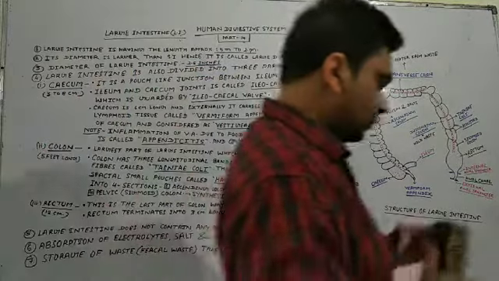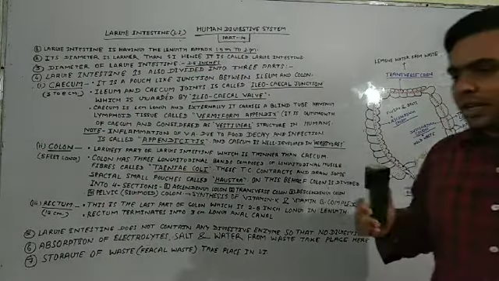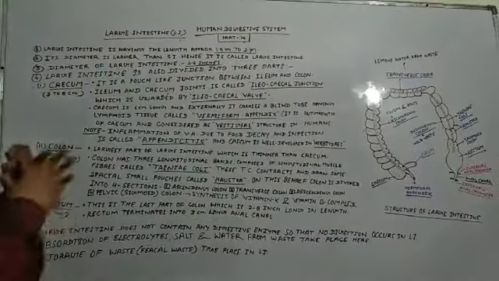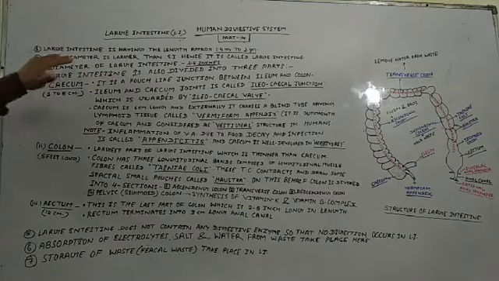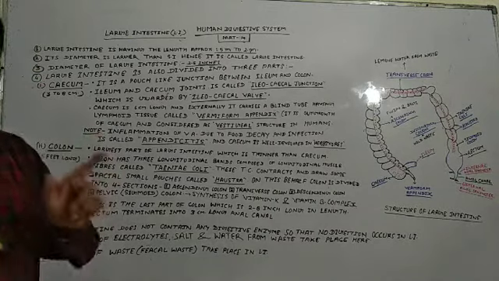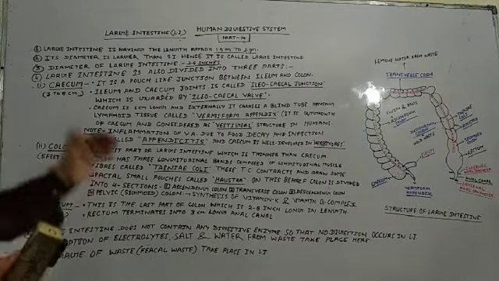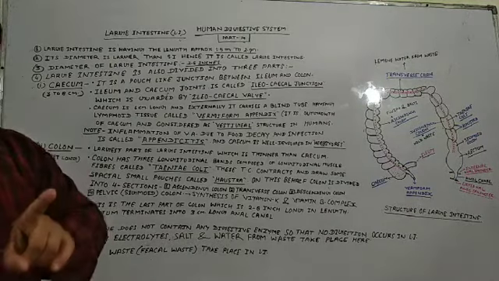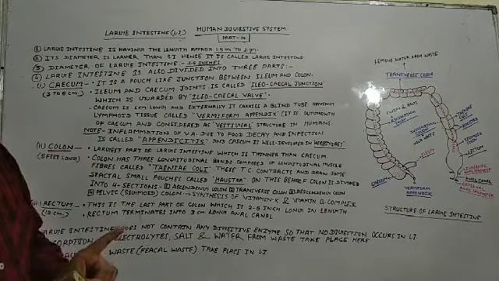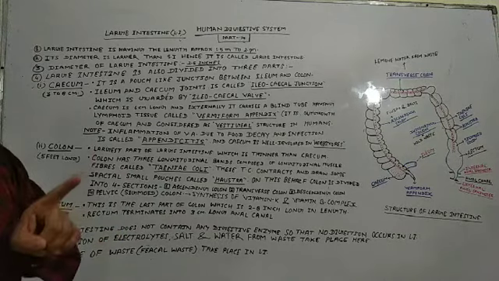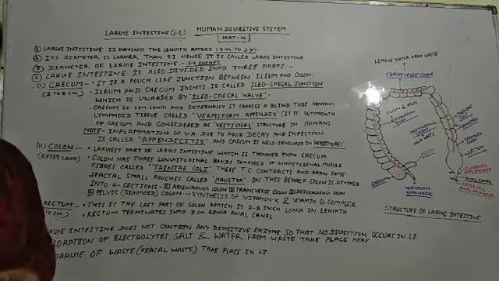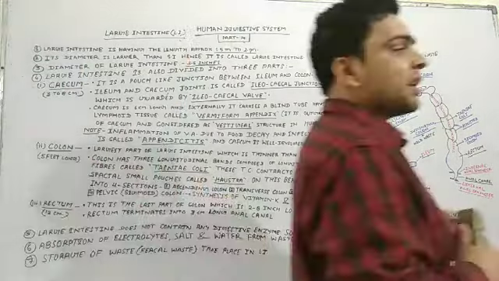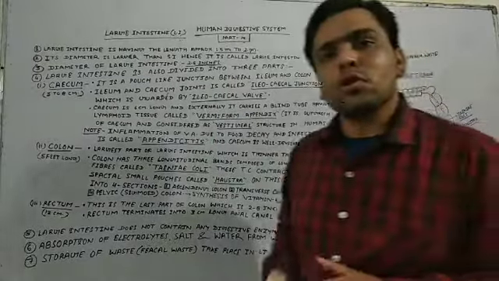So students, you know that the diameter of the small intestine is lesser in comparison to the large intestine. So the small intestine is called the small intestine. It is given this name because of the difference between the diameters of both intestines. So the small intestine is called small and the large intestine is called large because of their diameter.